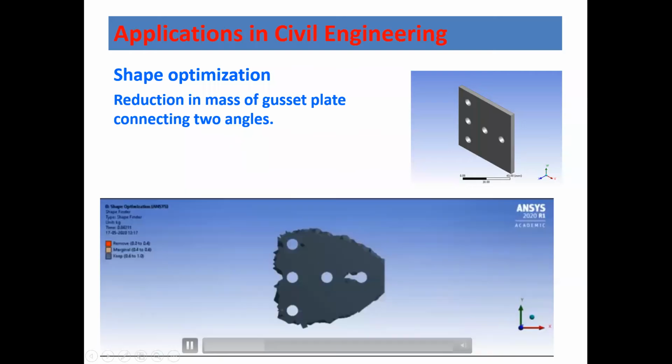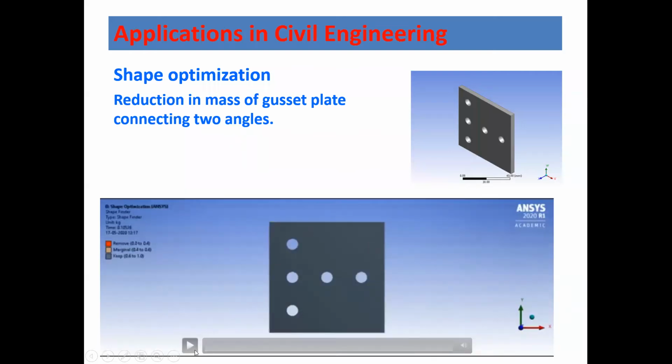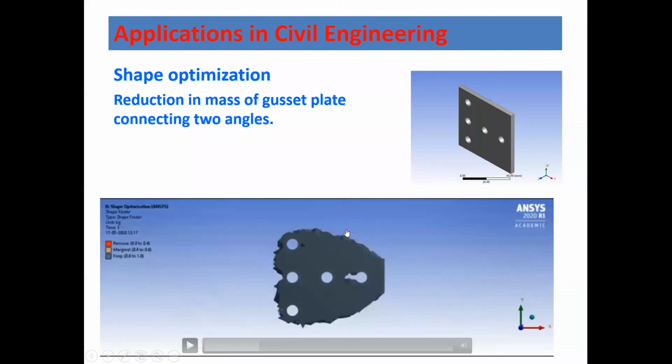You can see this is the gusset plate, and if you change its shape from a rectangular or square one to a shape very similar to this one, this particular shape is sufficient to resist all the stresses. But if you see the amount of steel, initially it was a rectangular or square shape. Now that this new shape is coming into picture, the weight of the structure is reduced.